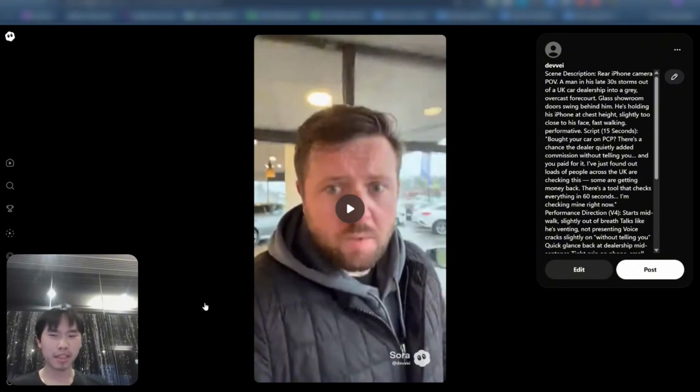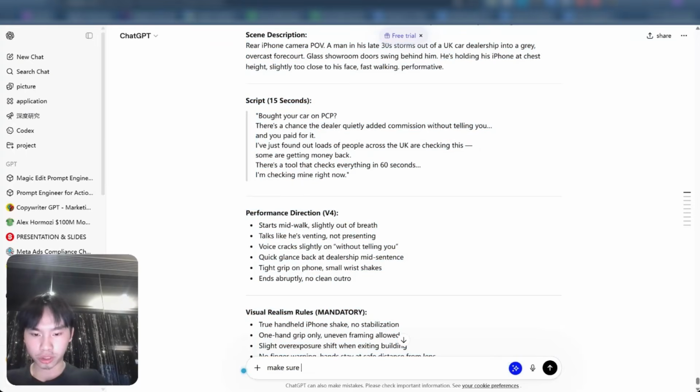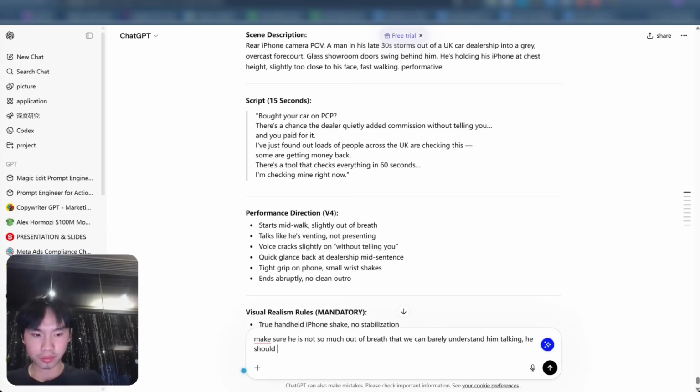So you can see here that I think he talks way too fast, so I need to slow him down a bit, but then we have 15 seconds to fit this in, right? So let's change the script up a bit. Make sure he is not so much out of breath that we can barely understand him talking. He should be angry but not talk too fast. So cut the script accordingly to fit within 15 seconds.